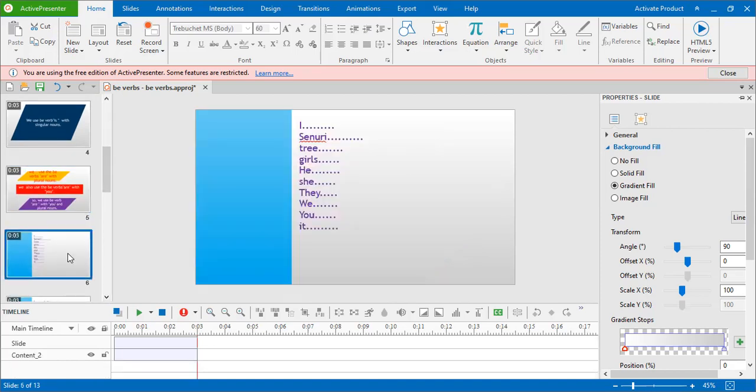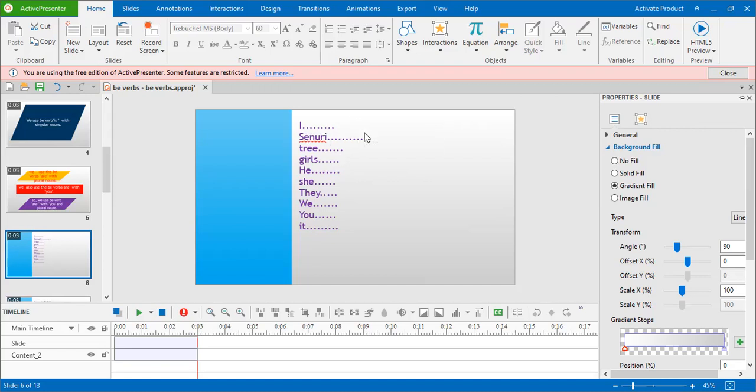Now look at this slide. Here you have to mention the correct be verbs. Here I. What is the be verb? Am. I එක්ක එන්න ඕන am. Shenuri. It is a name of a girl, so this means singular noun.